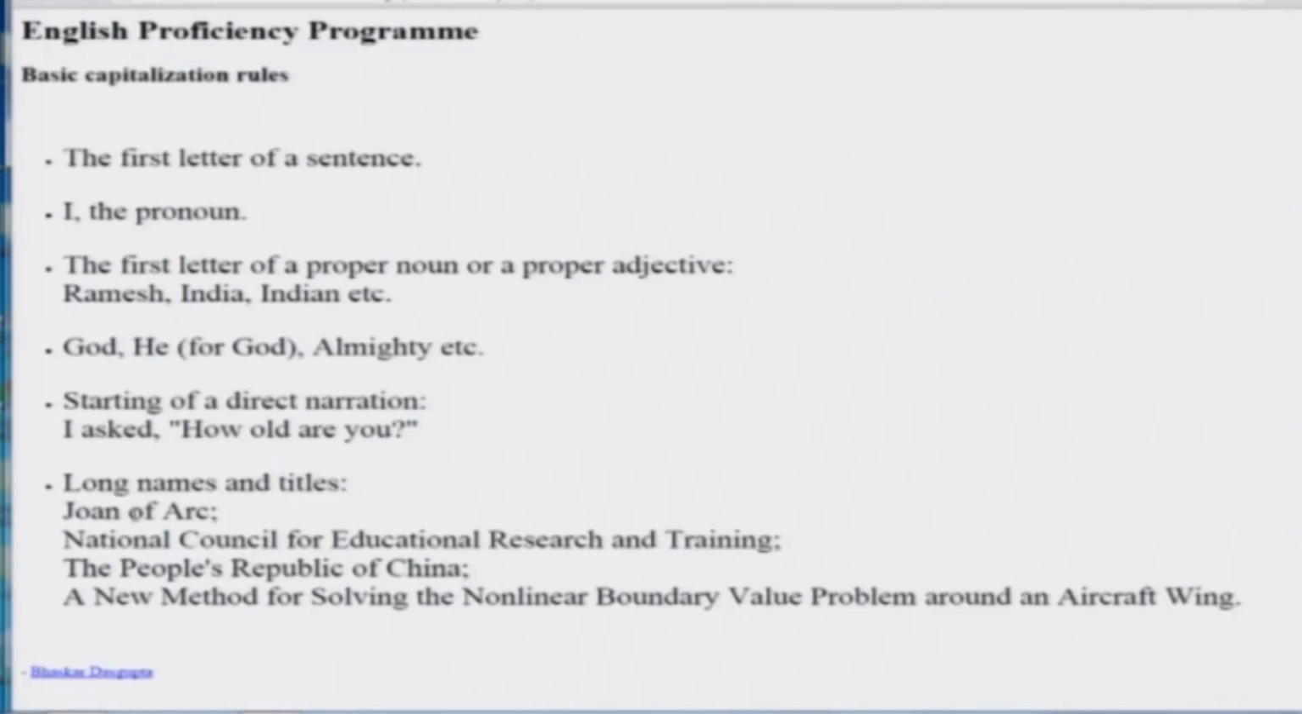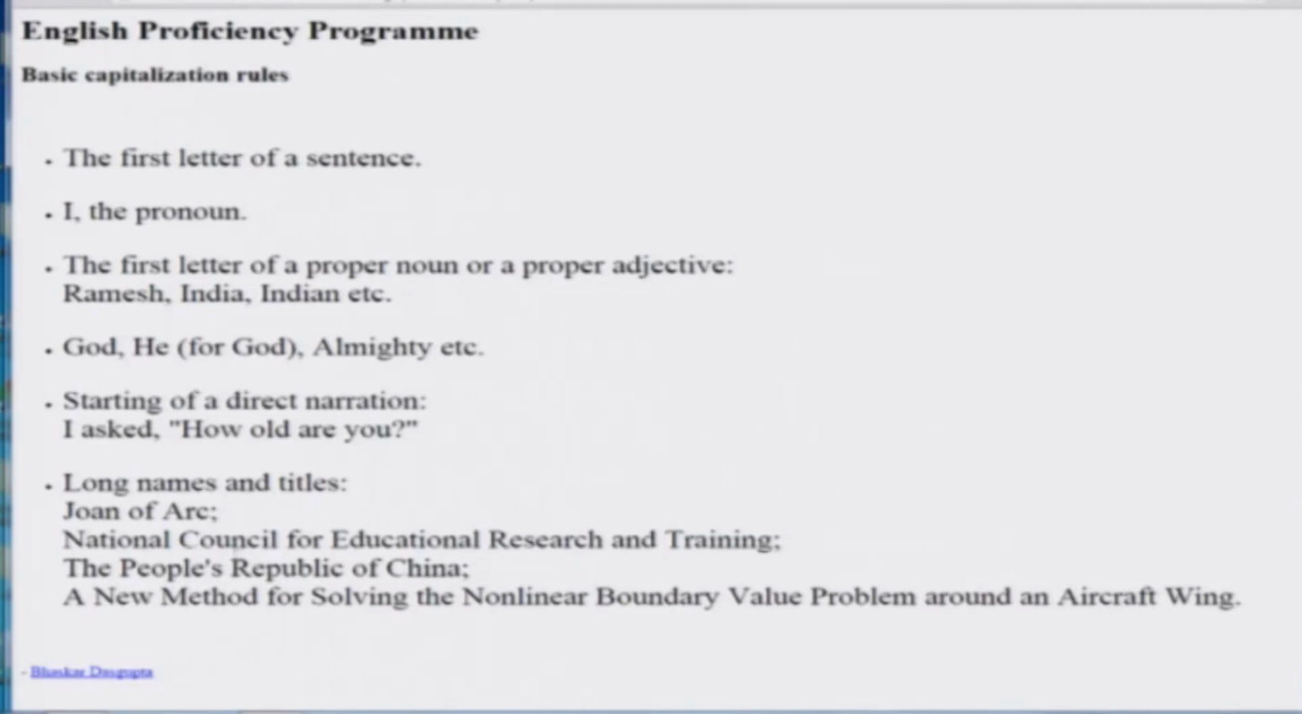Long names and titles. Here mark the important issue. Joan of Arc, okay, Saint Francis of Assisi. So there the o is not capitalized, but the important words are capitalized. Joan and Arc. And a similar rule will go on for long names and titles. National Council for Educational Research and Training. So, National N, Council C, Educational E, Research R, Training T. These are capital, but the unimportant words, prepositions and conjunctions and articles, they remain small throughout.